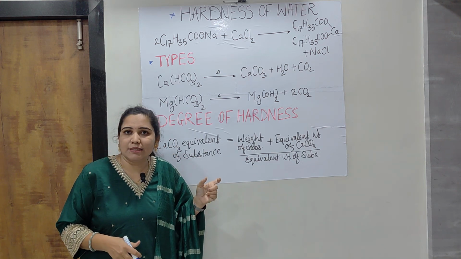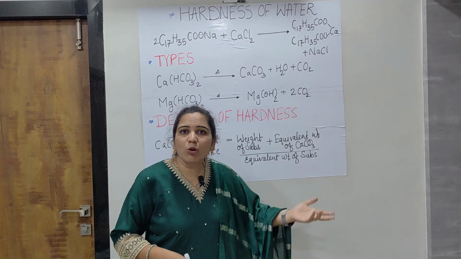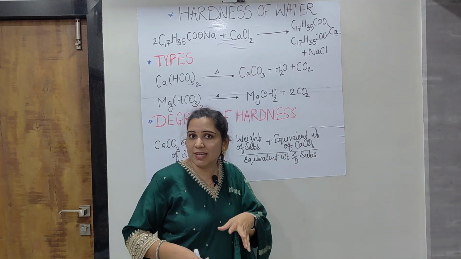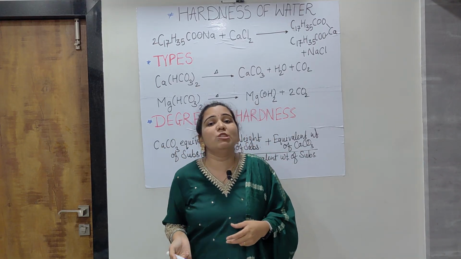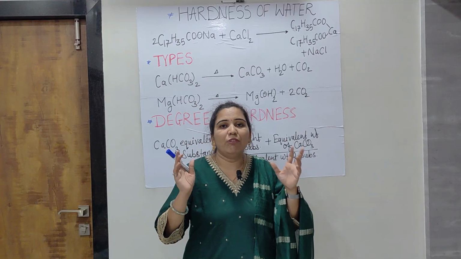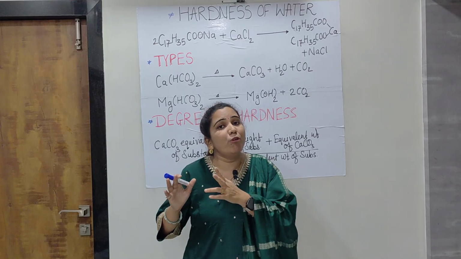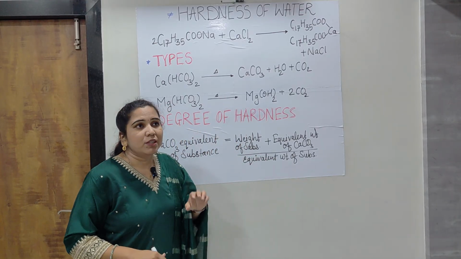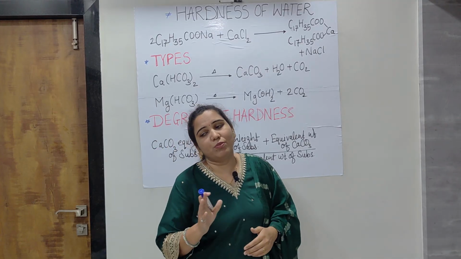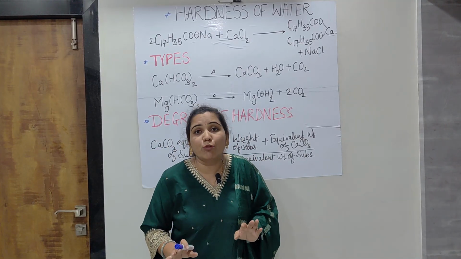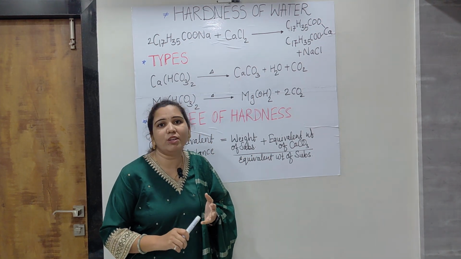Now, what is hardness? As I said, when water percolates under the ground, or remains on the earth surface, a number of salts from the earth can dissolve in the water, and it becomes hard because of dissolving those different salts. When those salts are dissolved, it is called hard water. That is the type of dissolved impurity, hard water. The water which has these salts present in it is hard water. In the same way, when those salts are absent from the water, it is soft water. So water can be classified into 2 different types: soft water and hard water.